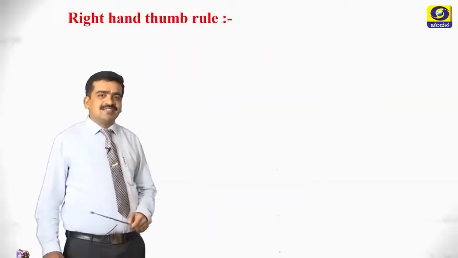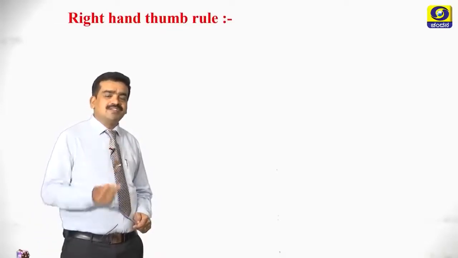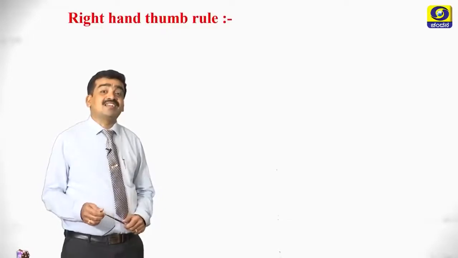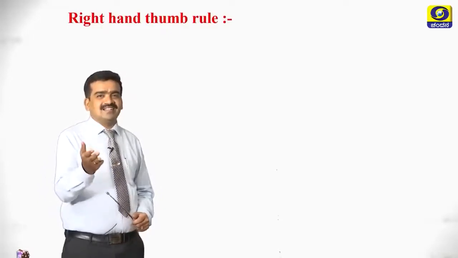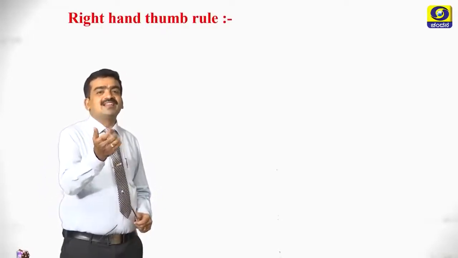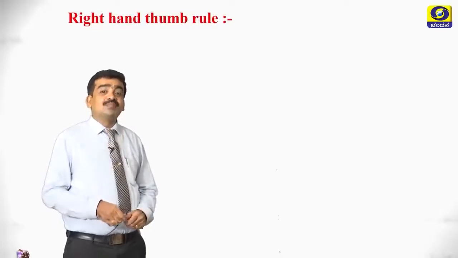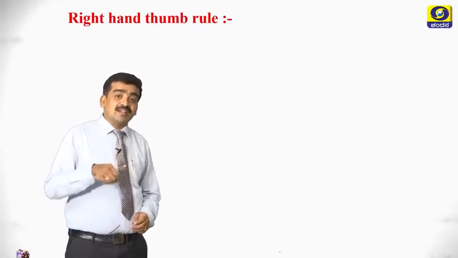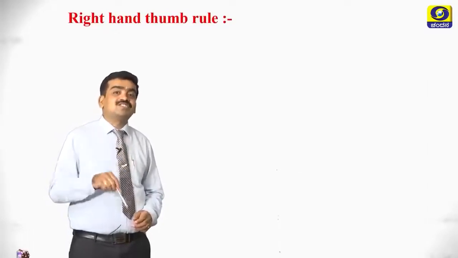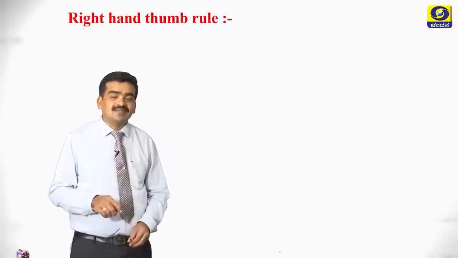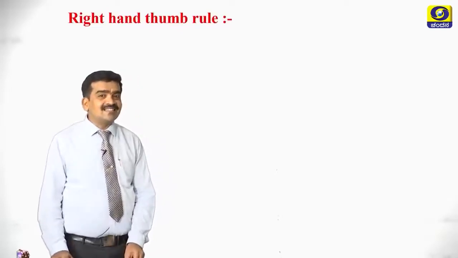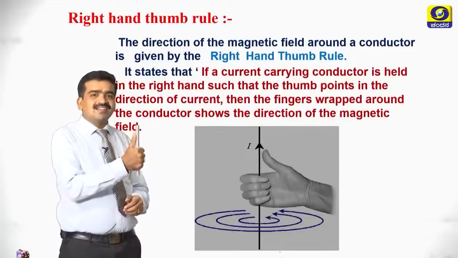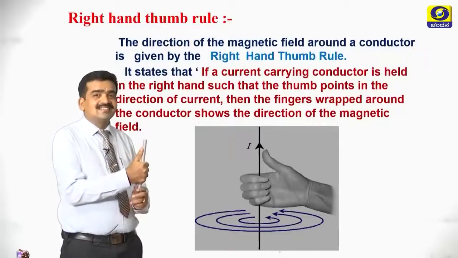My next question is, how do you identify the direction of the magnetic field lines around a straight conductor carrying current? It is easy with the help of the right hand thumb rule. The right hand thumb rule helps us to identify the direction of the magnetic field lines around a straight conductor carrying current. What does it say? When we hold a current carrying conductor in our right hand like this,